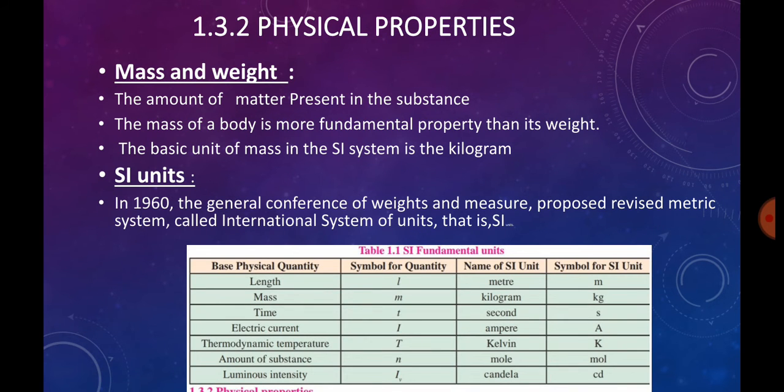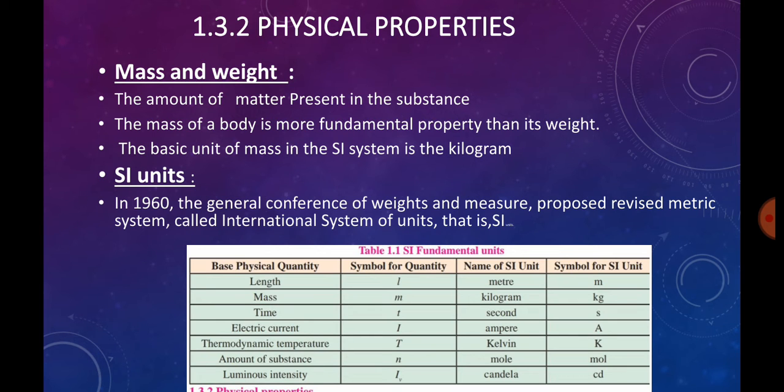Next, dealing with the main important physical properties. As we discussed, these are observed and measured without change in the chemical composition. So there will be no change in the chemical composition, and such properties come under physical properties. For example, we are going to learn about mass, weight, temperature and volume.